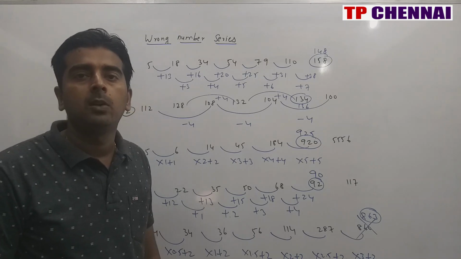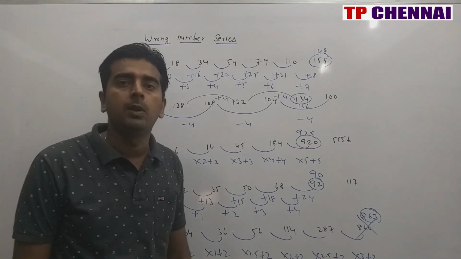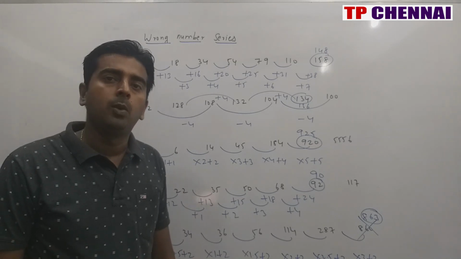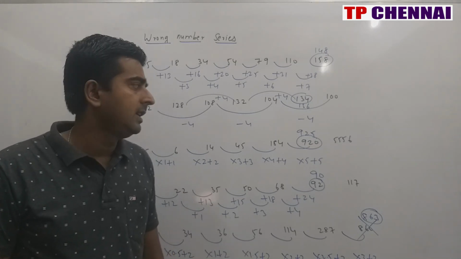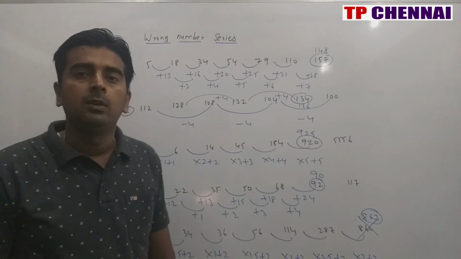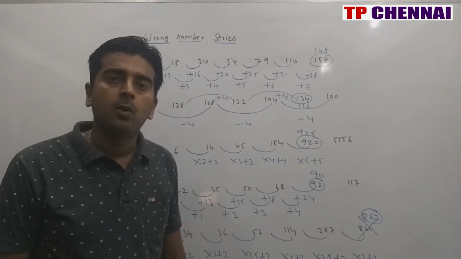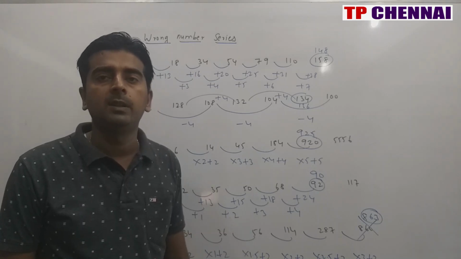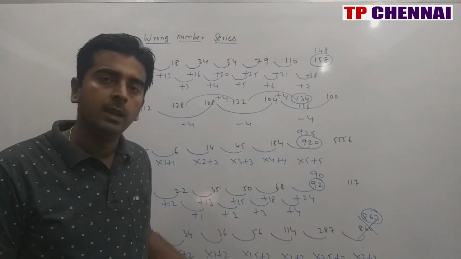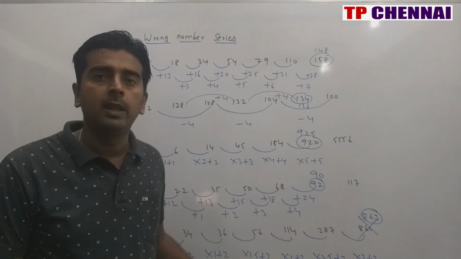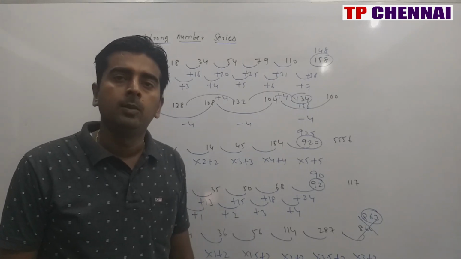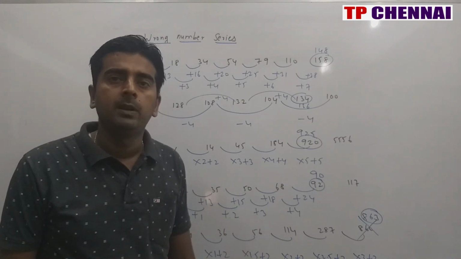So do practice well. The SBI Clerical 2021 notification has already come and the application started on the 27th of April itself, and the last date is 17th of May. So prepare well, practice well, concentrate more and more on speed maximum, because you will be having 20 questions from missing number series or wrong number series, along with simplification and quantity questions. Plus you will be having arithmetic and DI. So prepare well, focus well. Thanks a lot.